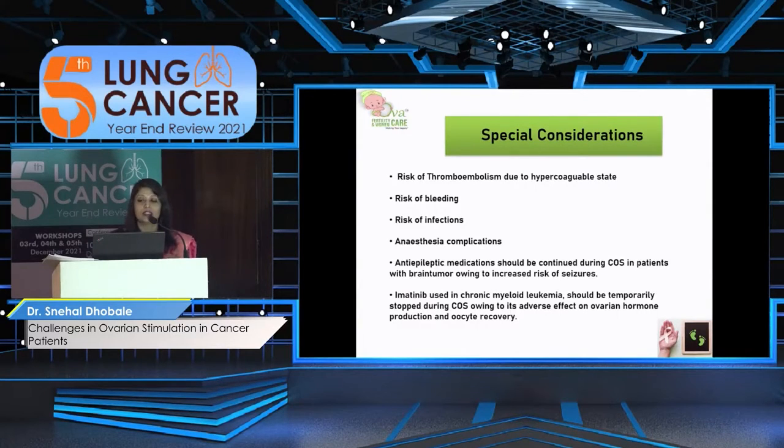And one more point, there are some special considerations when we are going ahead with procedures like oocyte retrieval. There can be a risk of thromboembolism because of the hypercoagulable state, which can be because of the cancer or high estrogen levels. Of course, there can be risks of bleeding because of thrombocytopenia in hematological malignancies or platelet dysfunction. We need to tackle that, sometimes giving FFPs and platelets. For thromboembolism, sometimes we can cover the procedure with low molecular weight heparin. Then there are risks of infection because of neutropenia, so we need to cover with good antibiotic cover. Then anesthesia complications are common.